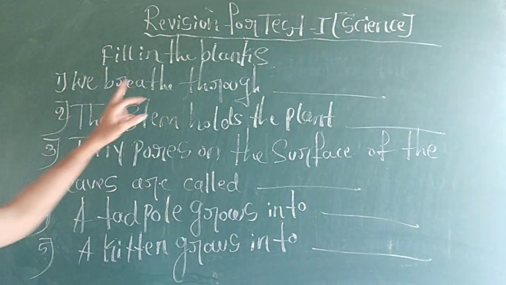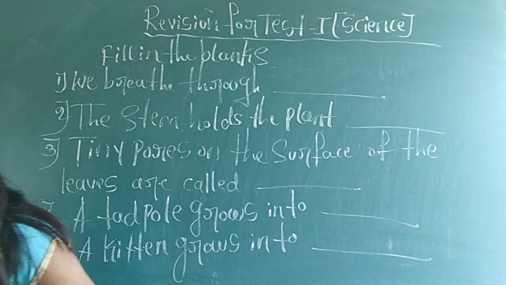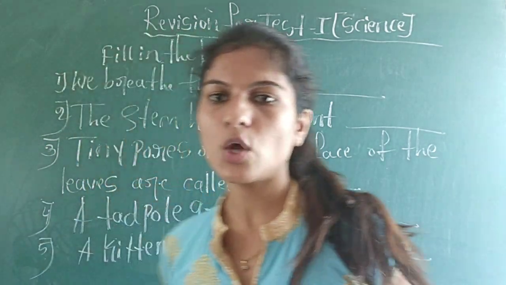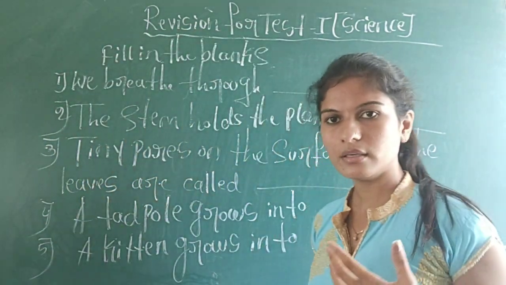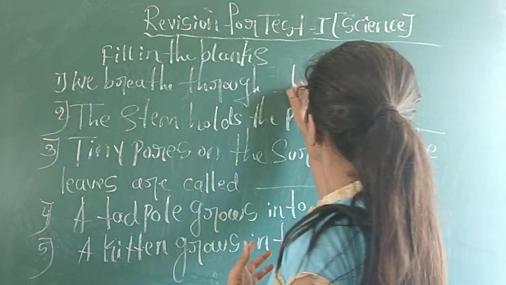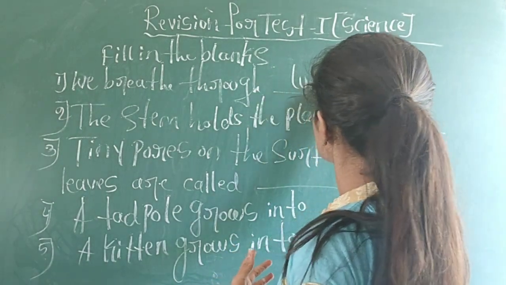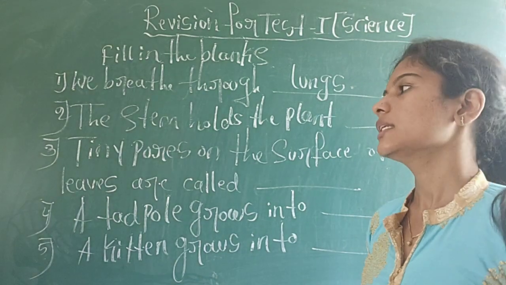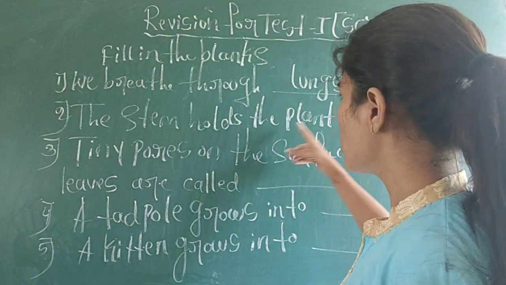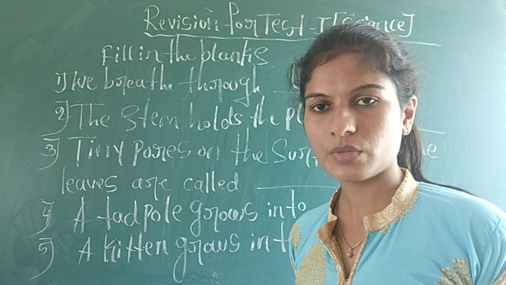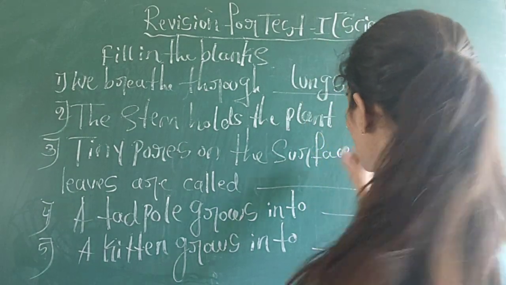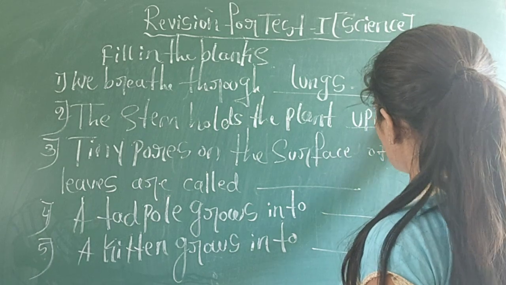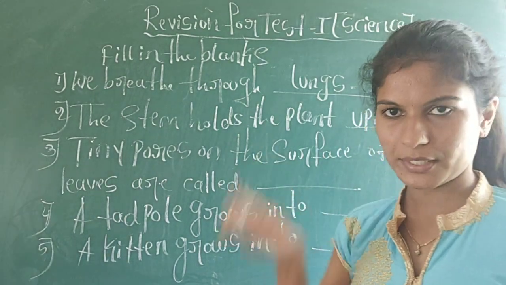What is the first one? We breathe through dash. Which internal organ do we use to breathe? That is lungs. So we use lungs to breathe. The second one is, the stem holds the plant dash. The stem holds the plant upright. In which direction does a stem hold the plant? Upright.